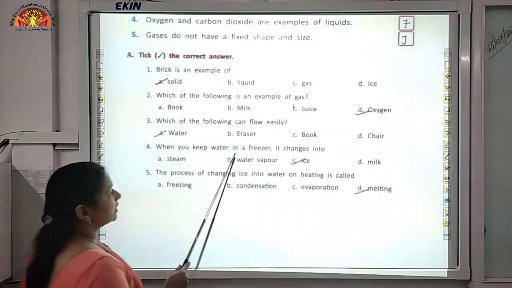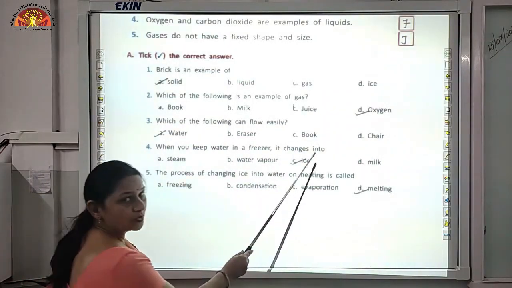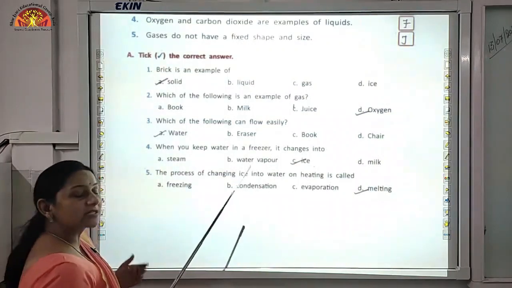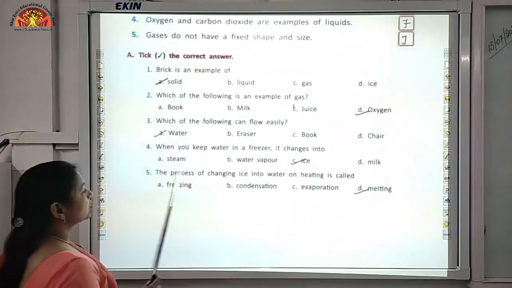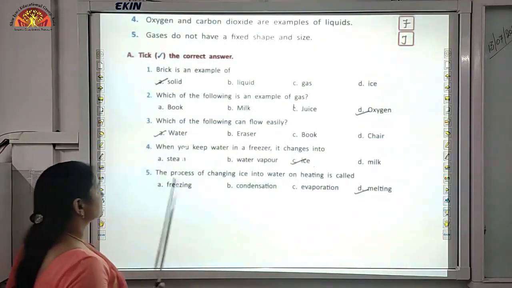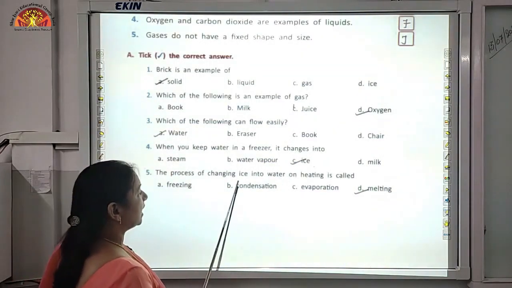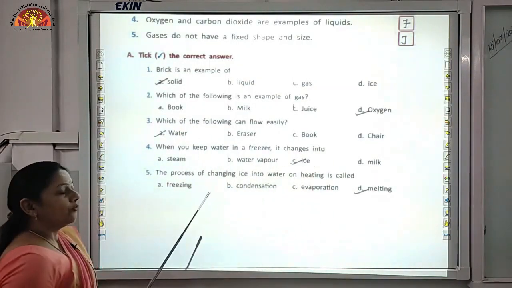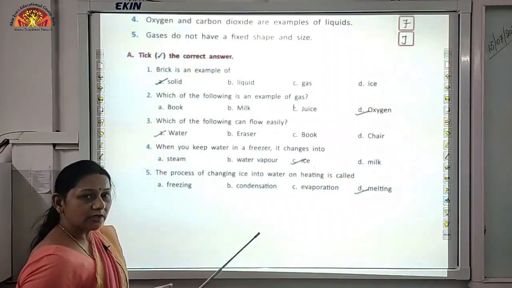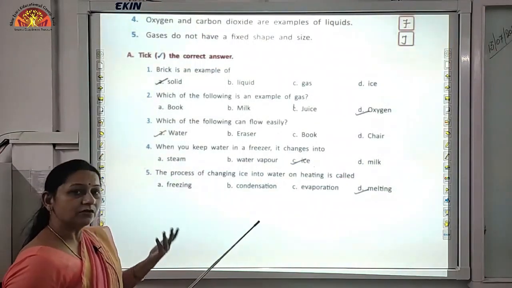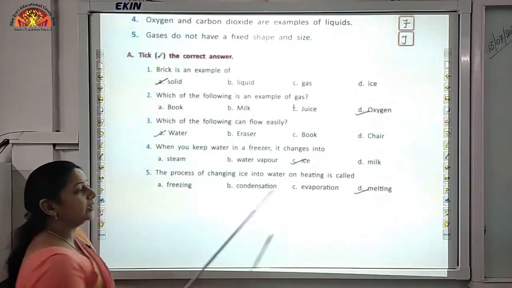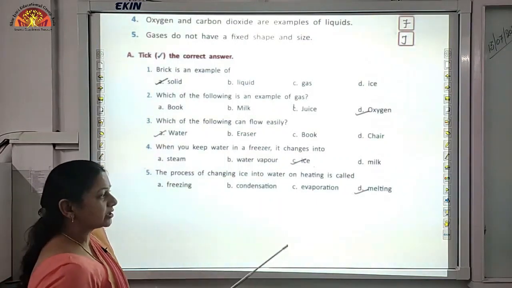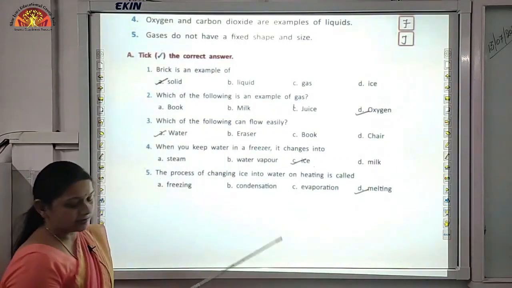When you keep water in a freezer, it changes into... Yes, children, we all know that when we keep water in the ice tray, it converts into ice. So, we are going to take C option, ice. Fifth one, the process of changing ice into water on heating is called... Now, when we heat ice, it converts into water, and this process is called melting. Yes, we have seen ice melting into water. So, the D option is correct here.